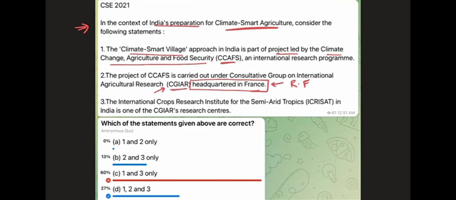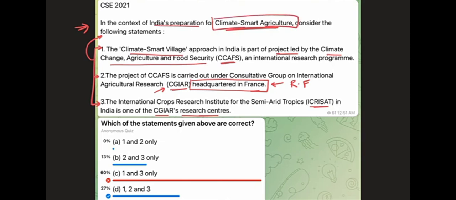The third statement reads, the International Crop Research Institute for the Semi-Arid Tropics, the ICRISAT, in India is one of the CGIAR's research centers. All right. So if you recall that St. Francis Xavier question, in that question also independently we did not know of the factual correctness of the three statements, but the interrelation between the statements helped us in arriving at the answer. Similarly, in this question we have these three statements and all of these three are related to each other, and in turn these are related to the question which talks about climate smart agriculture, which basically means sustainable agriculture.